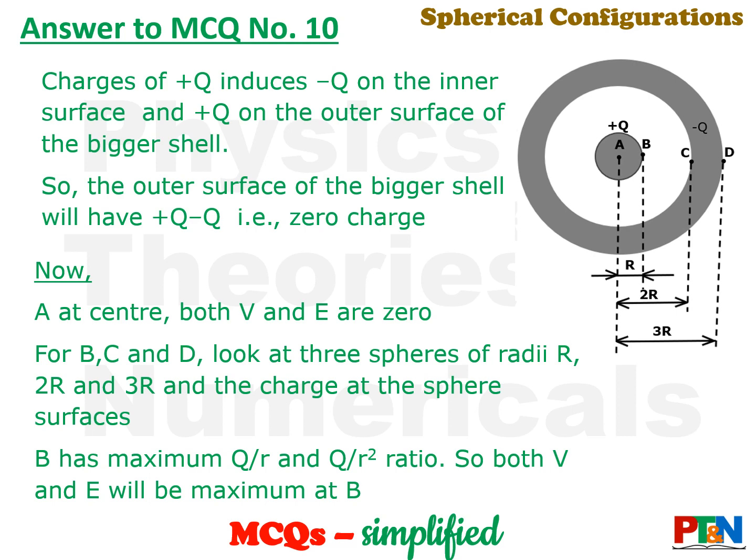So what you will find is that B has the maximum Q by R and Q by R square ratio. It has the maximum ratio. So B will have both V and E maximum. A nice MCQ. Okay, hope you have learned it.